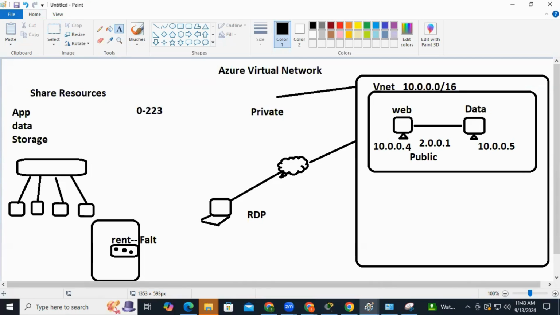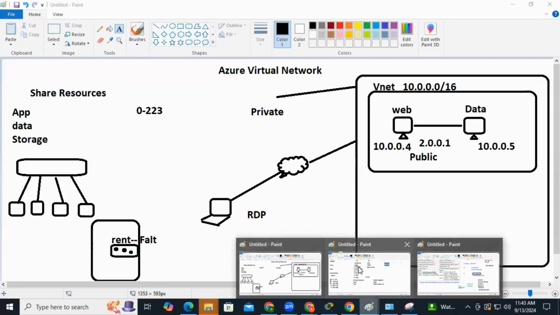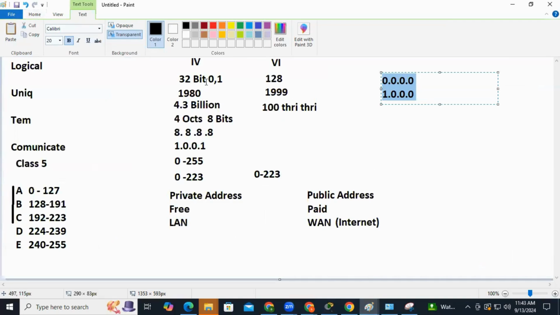So here, what we are talking about is IP address version 4. It is 32-bit, and in this we have 0 to 255. In that we have used only 0 to 223, and in this 0 to 223 we have private IP addresses and public IP addresses. Now, what is private? It is free.